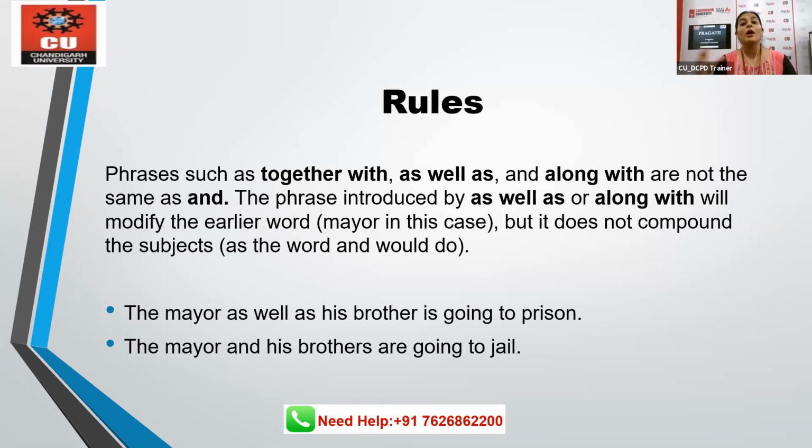So it will not be are going to prison because we have as well as there. Whereas when we have the second sentence, the mayor and his brothers are going to jail because it didn't have as well as. Please be careful. As well as takes a singular verb.